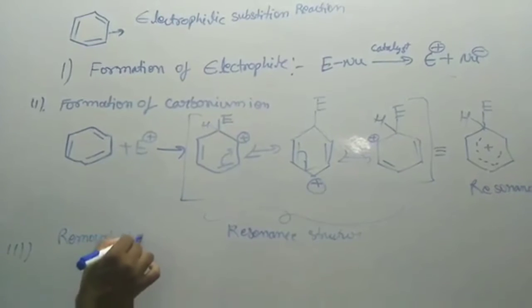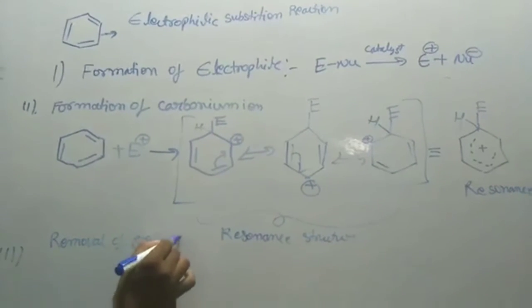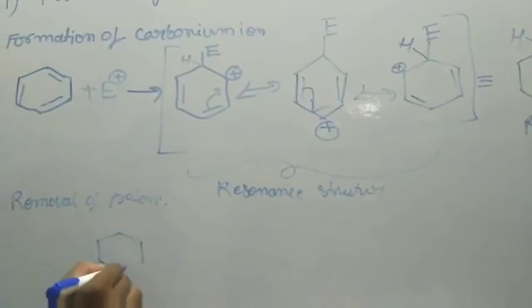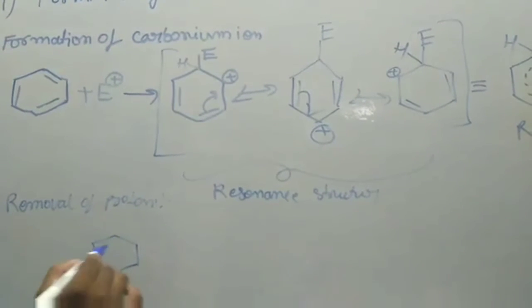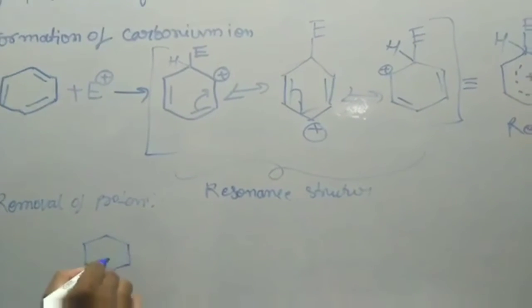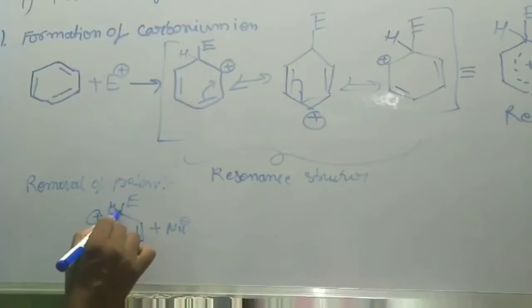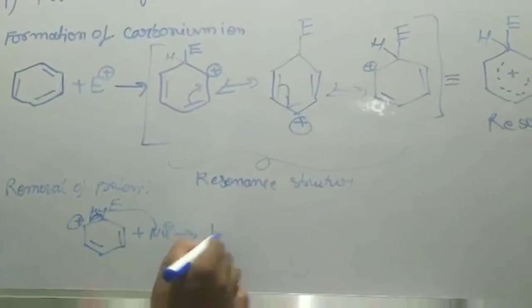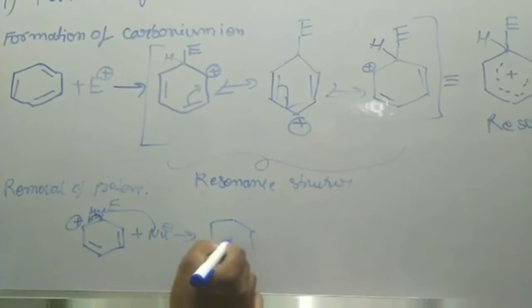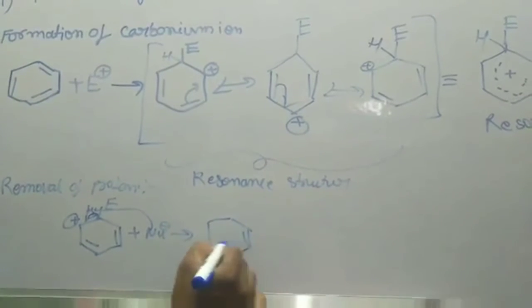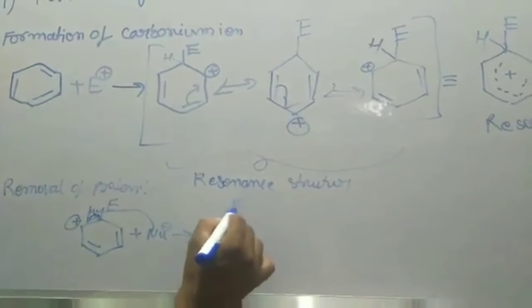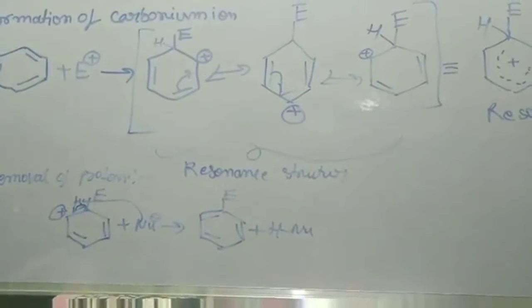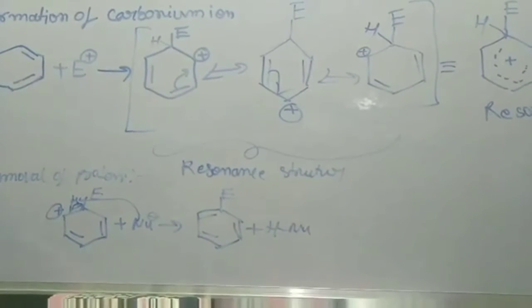Removal of proton. This is the general reaction mechanism of electrophilic substitution of benzene.